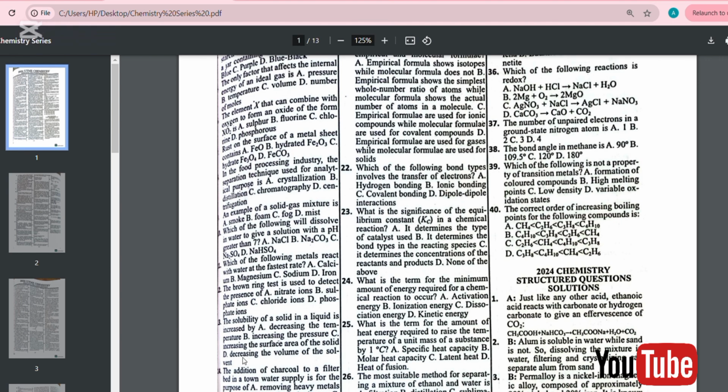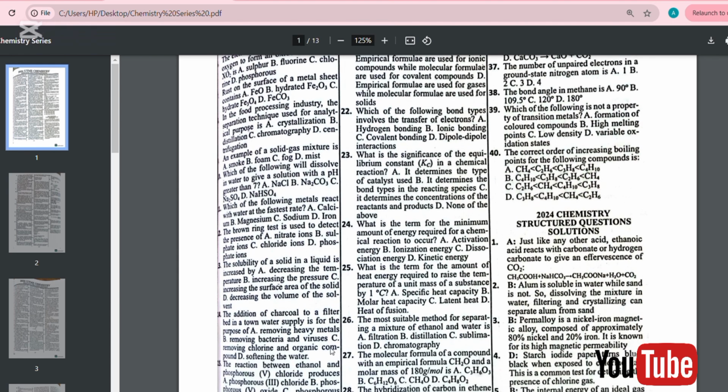Number 14. The addition of charcoal to a filter bed in a town water supply is for the purpose of A, removing heavy metal, B, removing bacteria and virus, C, removing chloride and organic compound, D, softening the water. The answer is C, which is removing chloride and organic compound.